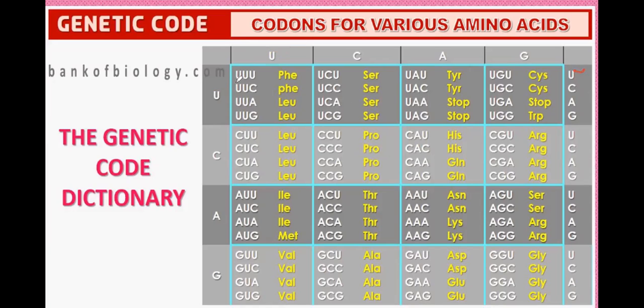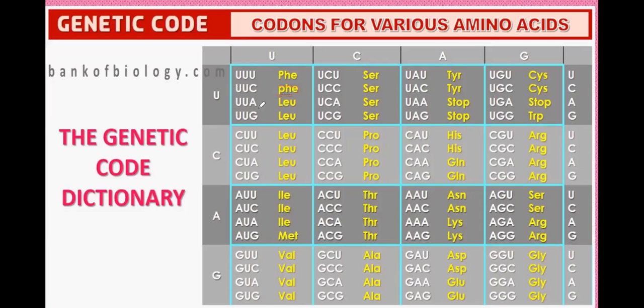So the first codon is U from the first, U from the second, and U from the third: UUU. Second is U, U, and C: UUC. Third one, UUA. Fourth one, UUG. So this codon UUU codes for PHE, UUC also codes for PHE.